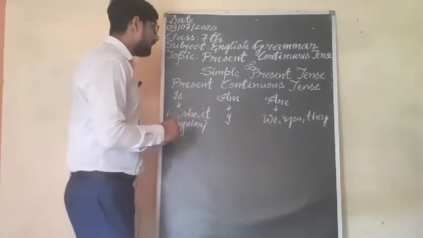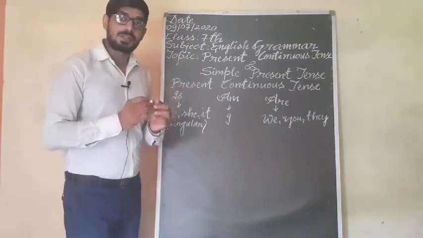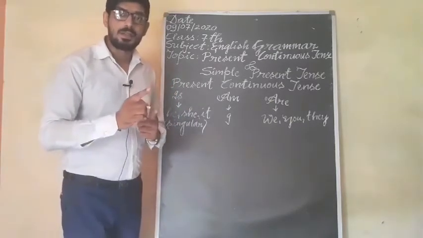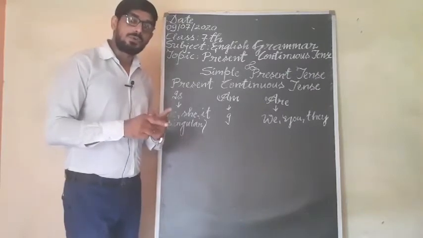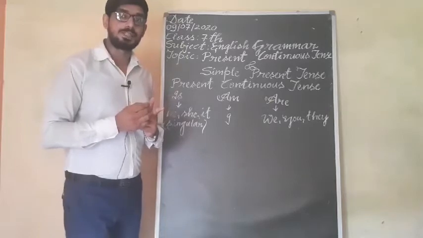Suppose that in present continuous tense, we use the helping verbs is, am and are. But we have to know the uses of these helping verbs, how to use these.